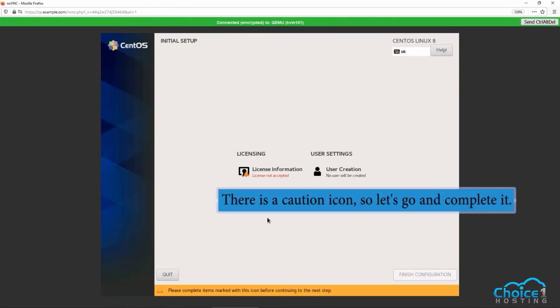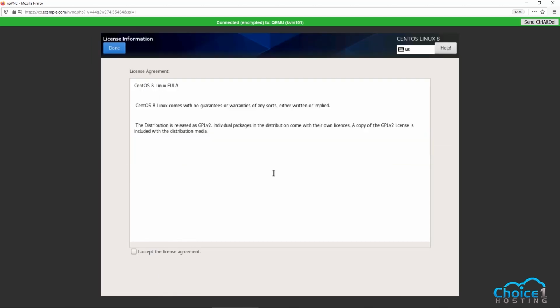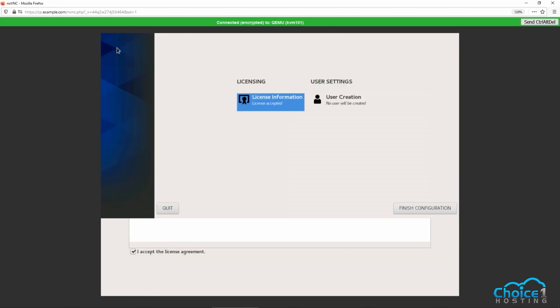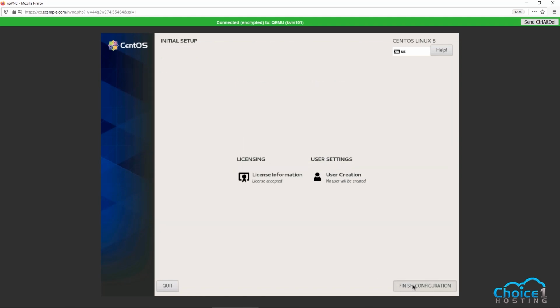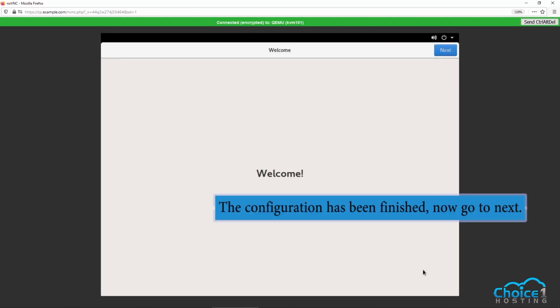There is a caution icon, so let's go and complete it. The configuration has been finished. Now go to Next.